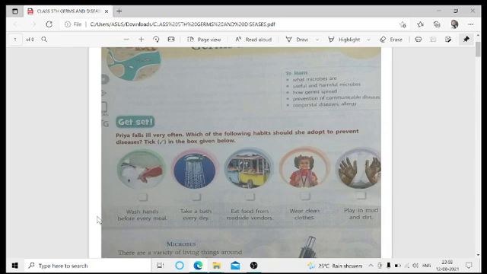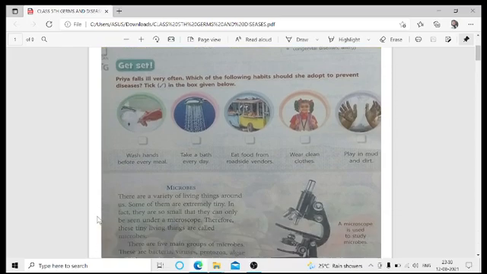Starting with the very first question: Priya falls ill very often. Which of the following habits should she adopt to prevent diseases? Tick the correct option in the box given below. Washing hands before every meal is a correct option. Taking a bath every day, of course, is also correct. Eating food from roadside vendors may not be good, so this will be a cross.